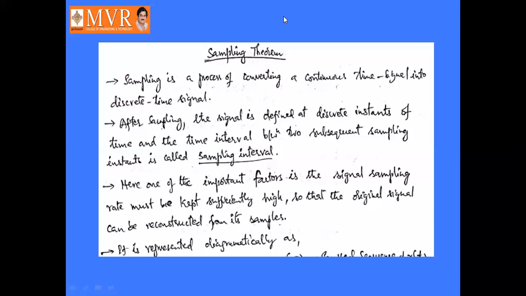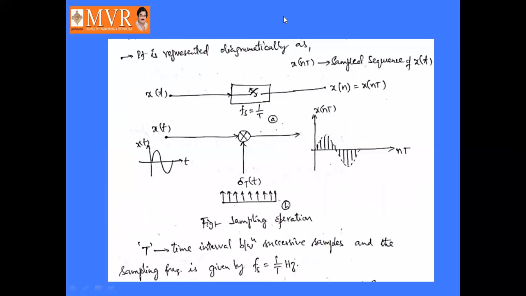The signal sampling rate must be kept sufficiently high so that the original signal can be reconstructed from its samples. Here the sinusoidal signal is the original signal. It can be converted into a discrete time signal, and from the discrete time signal we can reconstruct the original signal, provided the condition that the signal sampling rate must be sufficiently high. This is one of the important factors in signal sampling. It is represented diagrammatically like this.